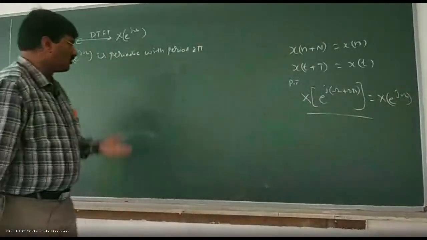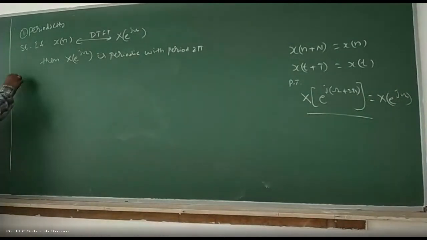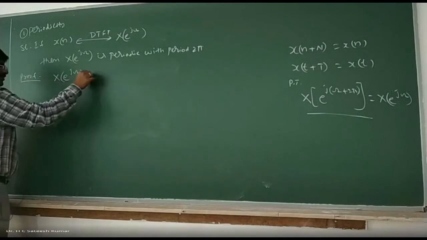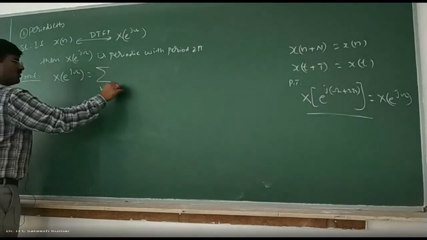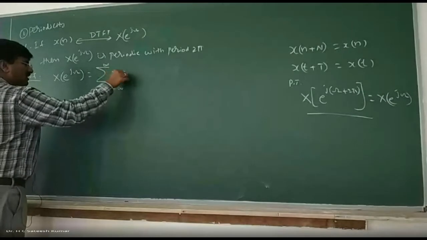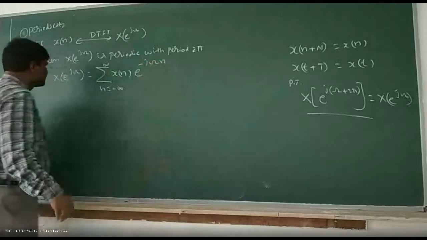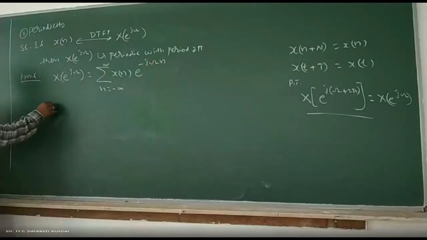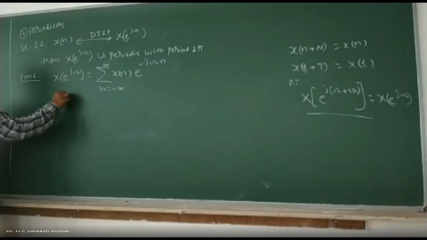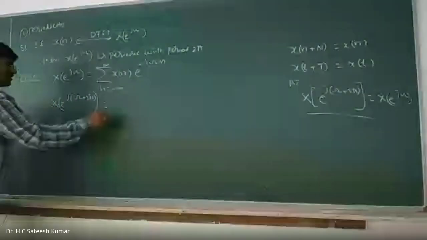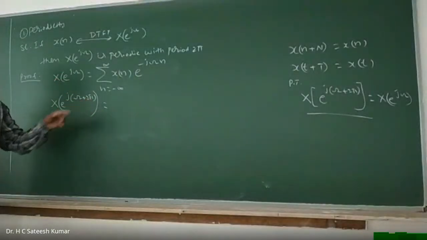Now go for the definition and proof. By definition, x of e to the power of j omega is equal to the summation n from minus infinity to plus infinity of x of n into e to the power of minus j omega n. Now for x of e to the power of j omega plus 2 pi, in place of omega, replace it by omega plus 2 pi.